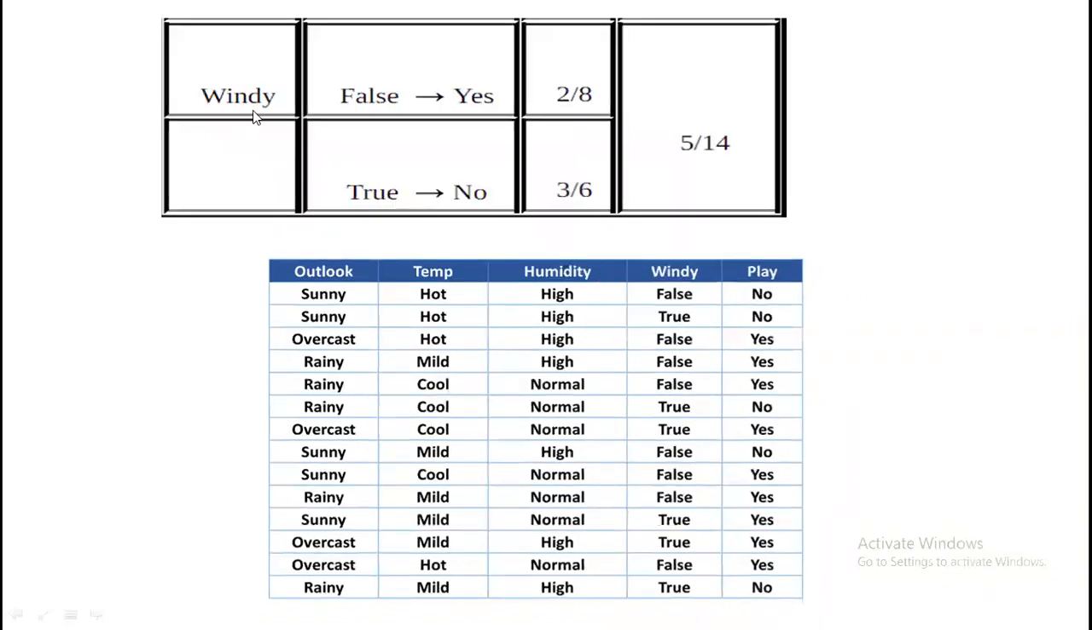Lastly, windy takes 2 values, false and true. If I take false to yes, then total number of errors is 2 out of 8. If I take true to no, then number of errors is 3 out of 6, because here in 3 cases it is no, 3 cases it is yes. Either you can take true to yes or true to no. But total number of errors is 5 out of 14 for the windy attribute.